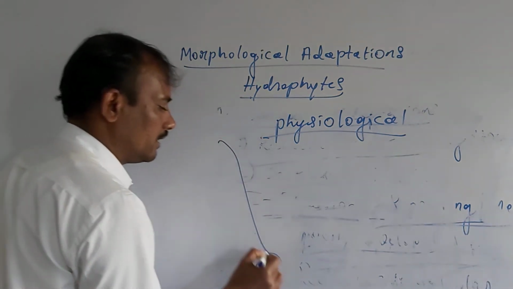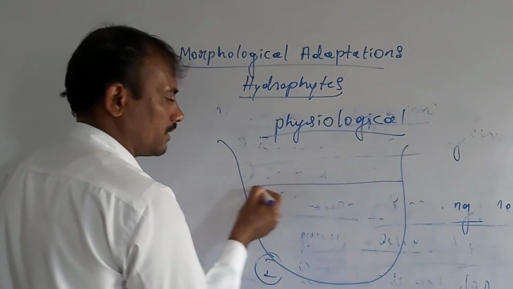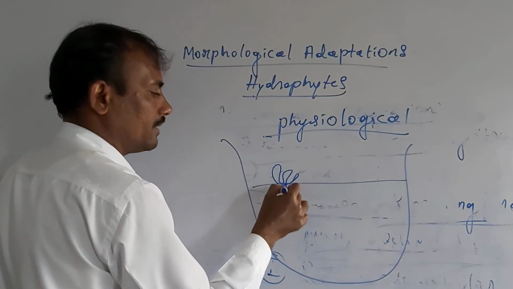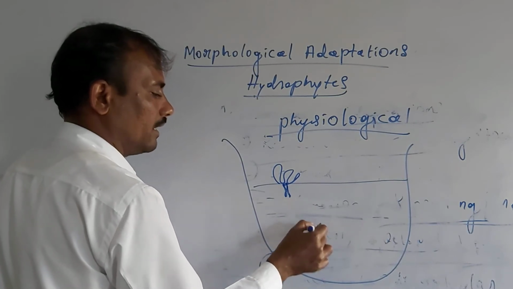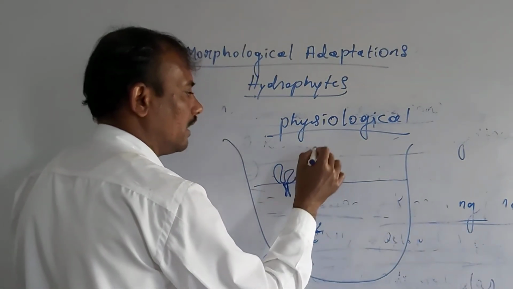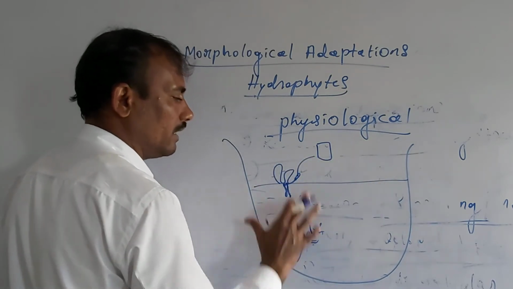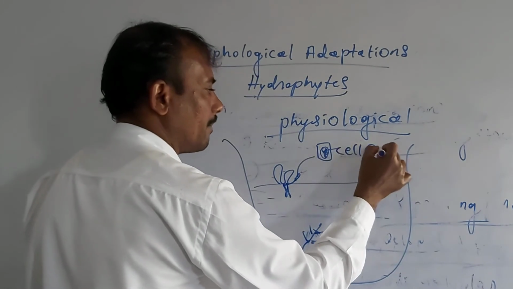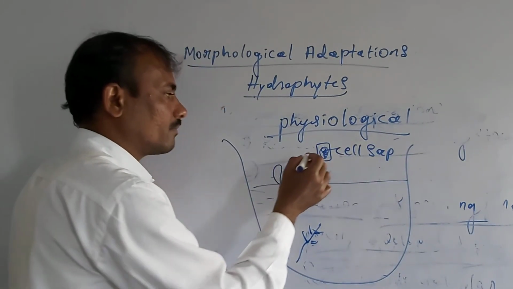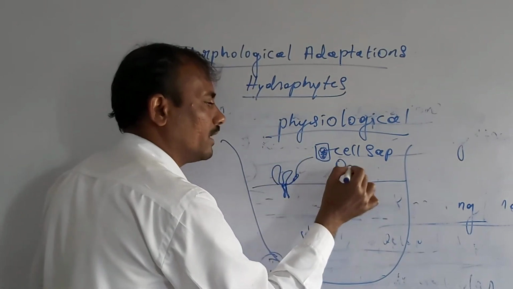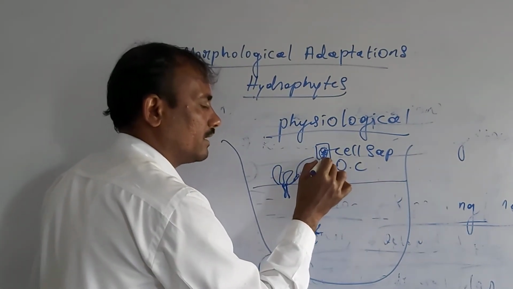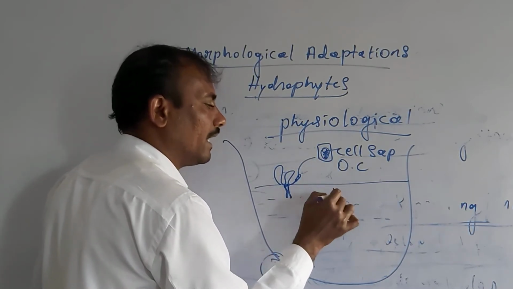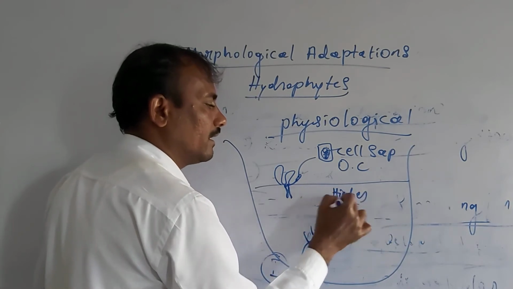Suppose that this is the pond, the surface of the water, the level of the water. Any one of the aquatic plants, maybe the Pistia or any other Hydrilla plant, the cell sap that a cell contains, its osmotic concentration is equal to the water where it lives, or sometimes slightly higher than that of the water.